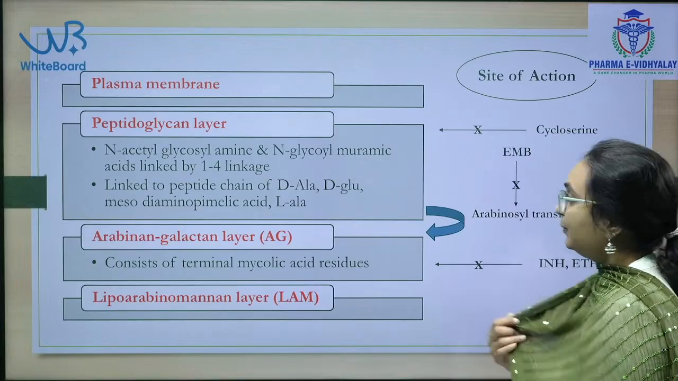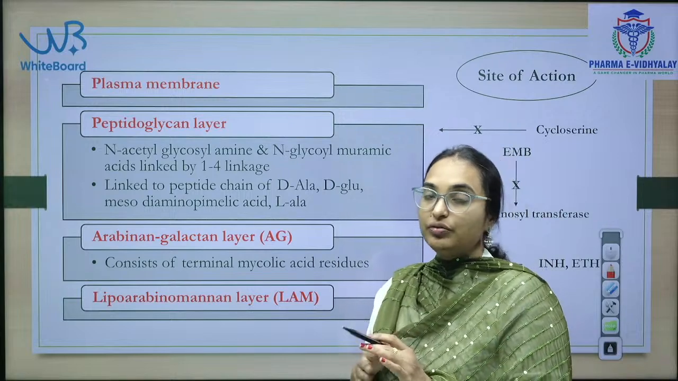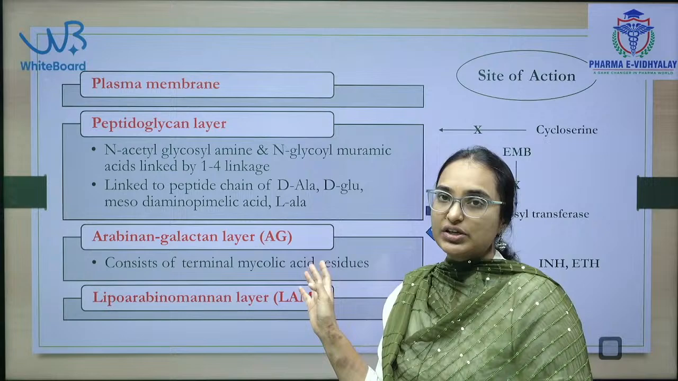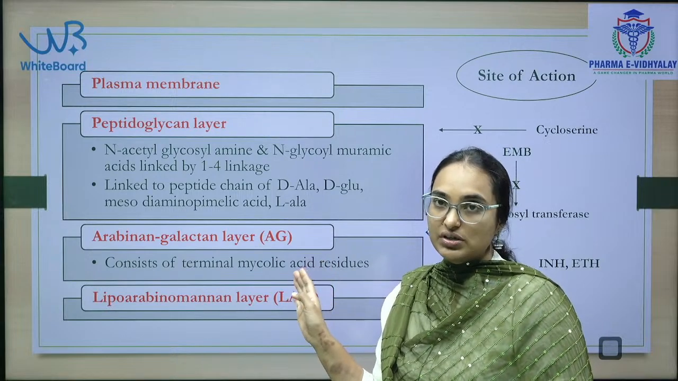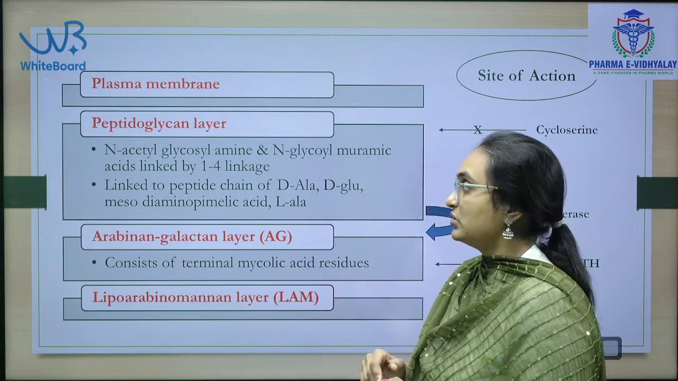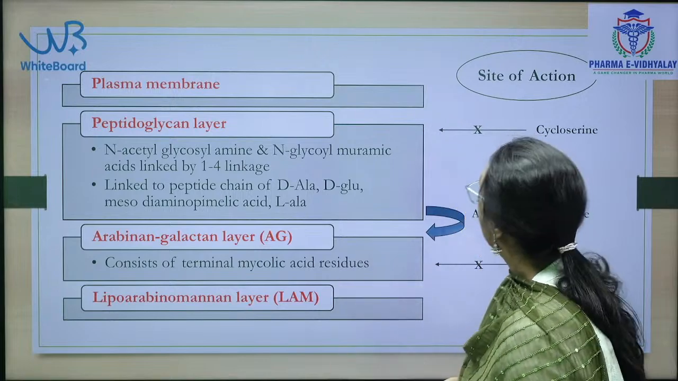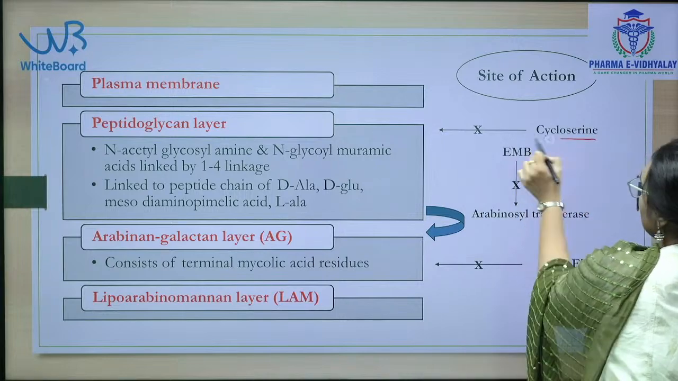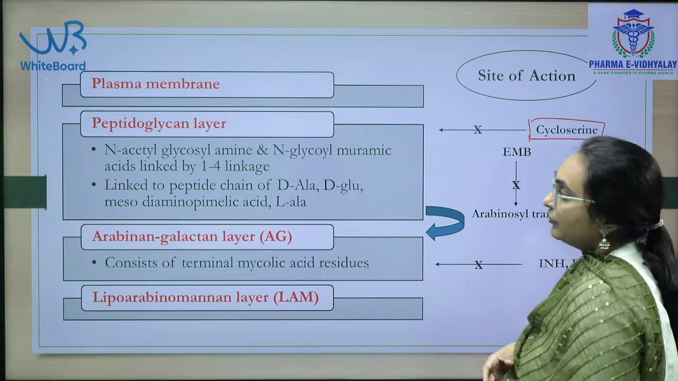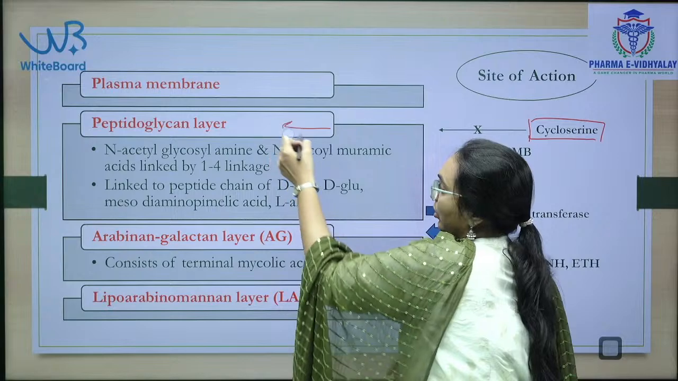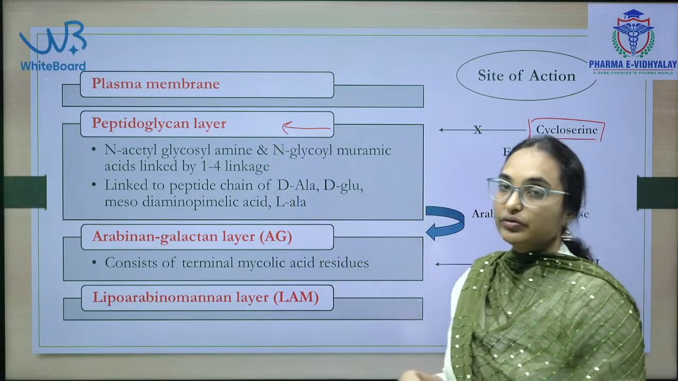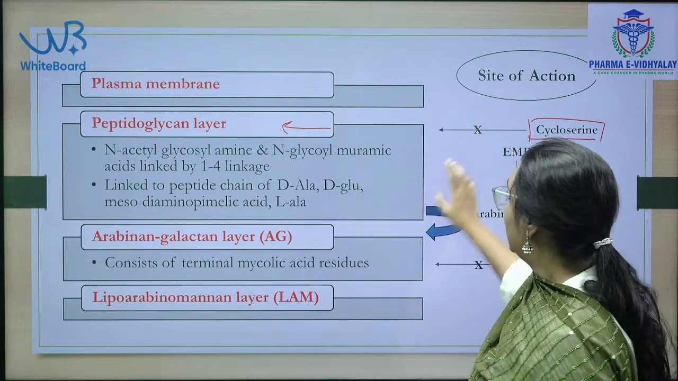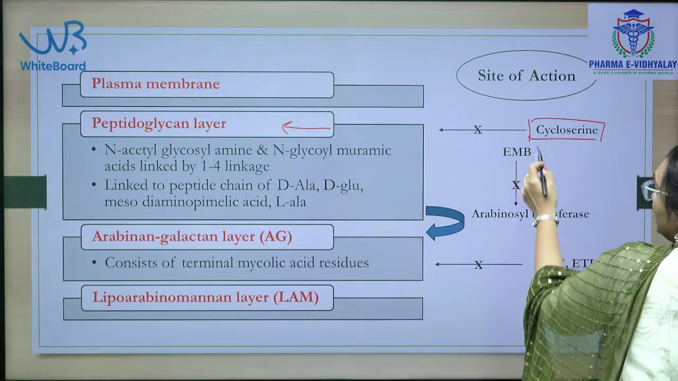Now we will see the site of action. We have covered all the drugs mentioned, their mechanisms of action, important adverse effects, their structures, and sites of action. Now we will see overall where cycloserine acts. Cycloserine is a drug acting on the peptidoglycan layer. Which of the following drugs acts on the peptidoglycan layer? Cycloserine.